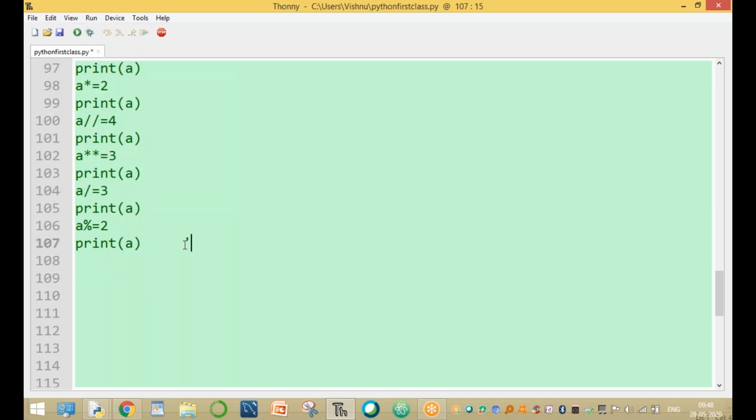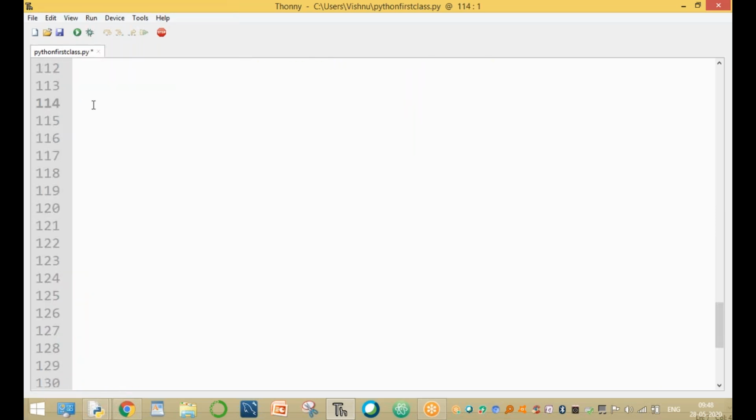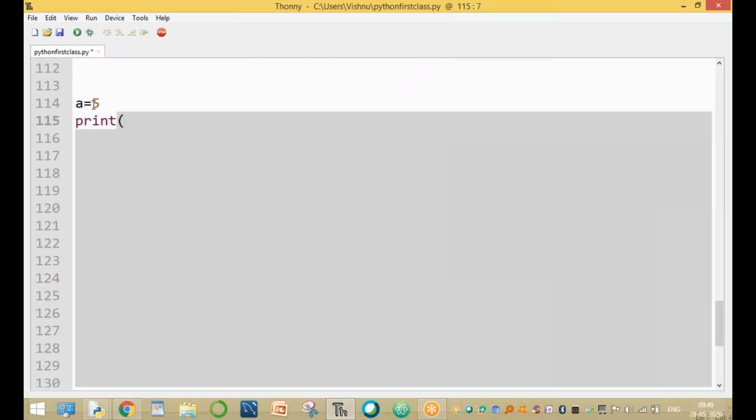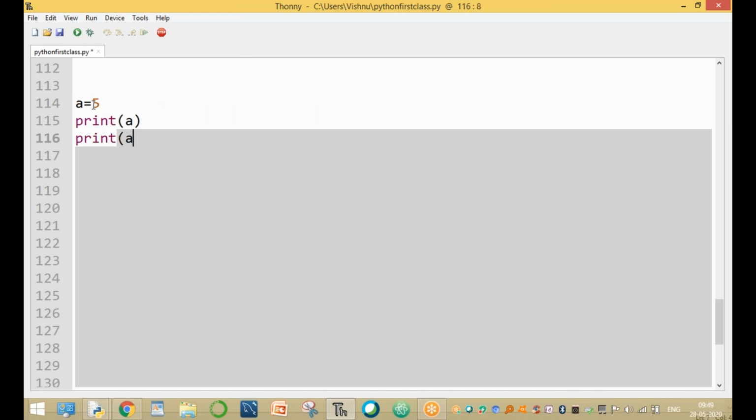Ampersand, or, exclusive or, left shift and right shift. For example, assume that a value equal to some value 5, any value. Print the value of a, print of a ampersand assignment operator 3.